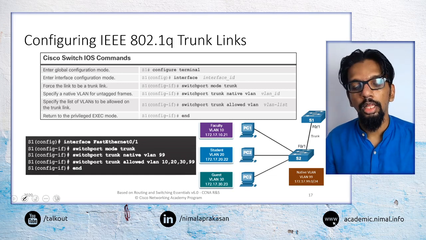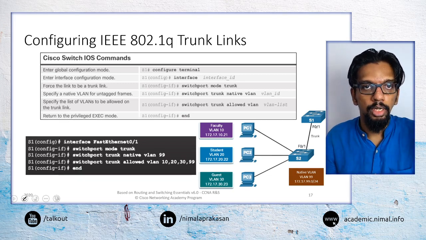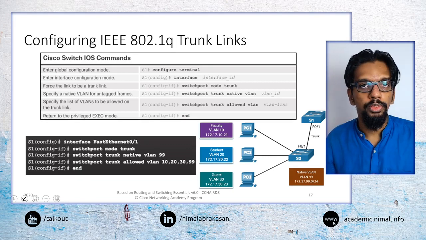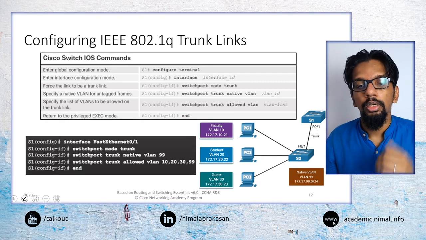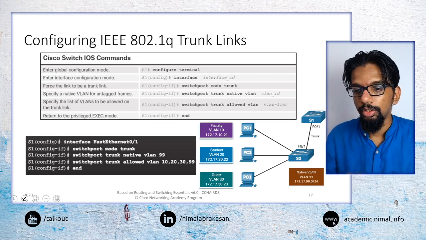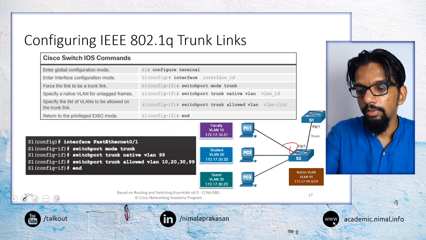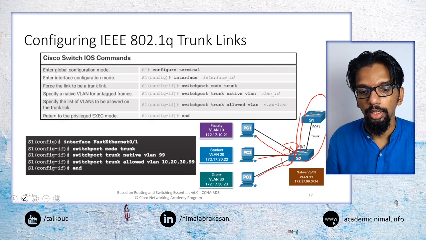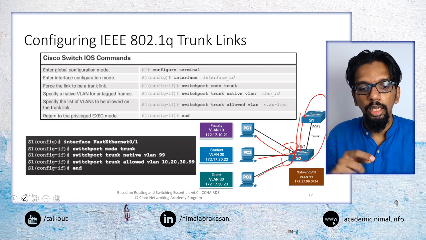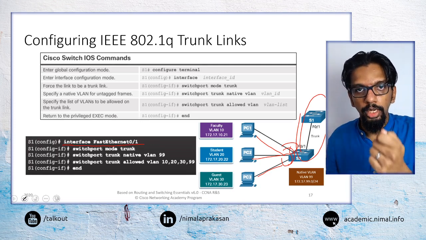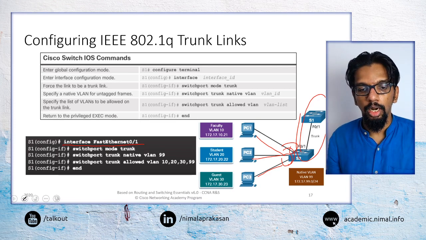Then another thing that we will have to configure. Now we have configured these data interfaces and also voice VLAN interfaces, but another thing we have to configure is the VLAN trunks. So the interfaces are configured to support these ports, but now we have to configure the VLAN trunk. To do that, again we go into a particular interface, because only a particular interface will be configured for the trunk.